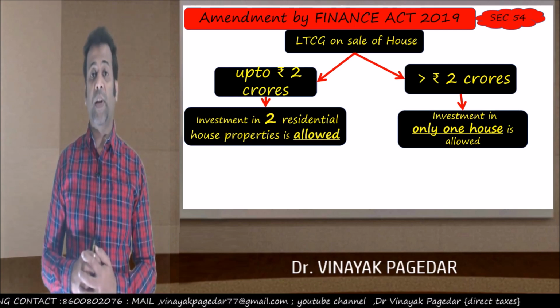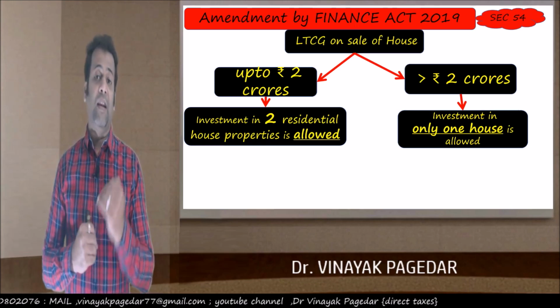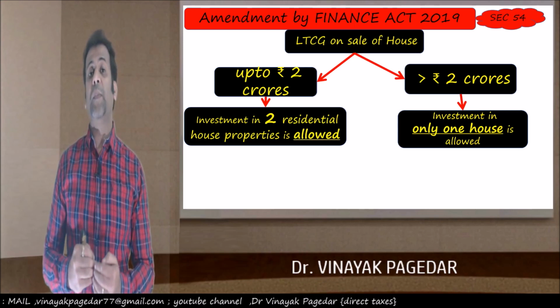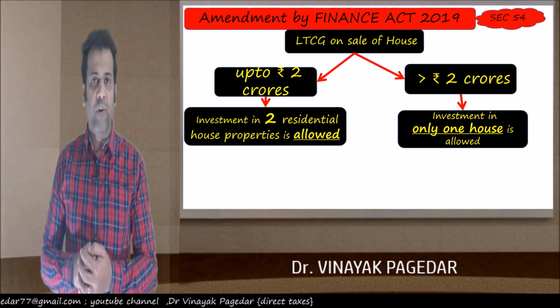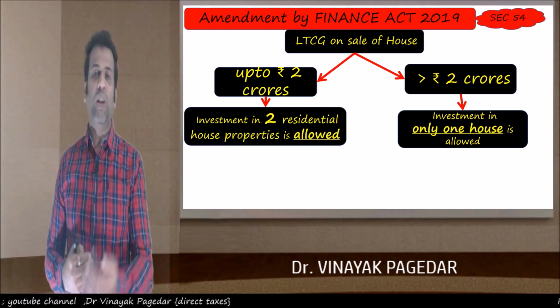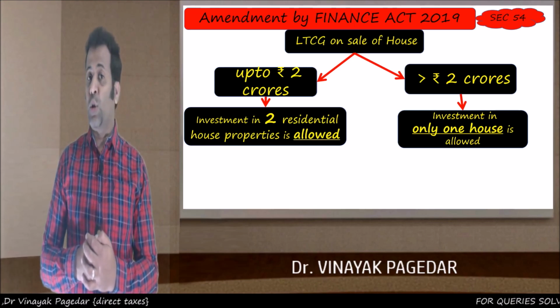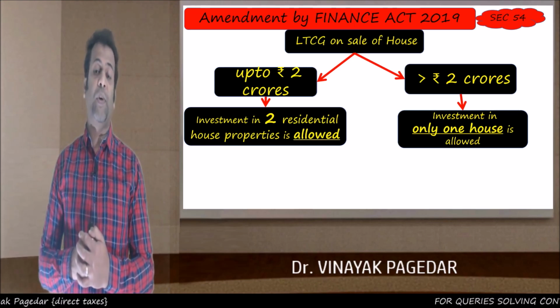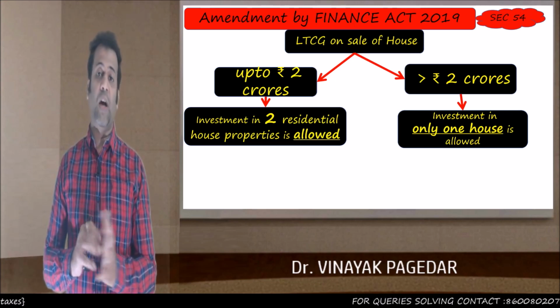residential house property. So common men are those whose capital gain is less than 2 crores and such people can invest in two residential house properties. There's an option given to them. But the big shots whose capital gain is more than 2 crores, then such people are not given the benefit of two house properties. They can invest only in one residential house property.